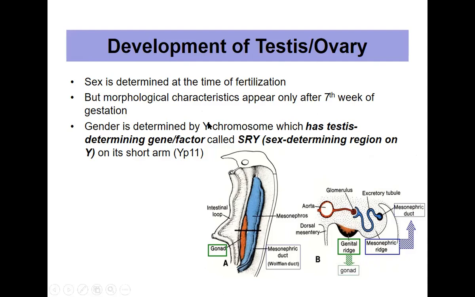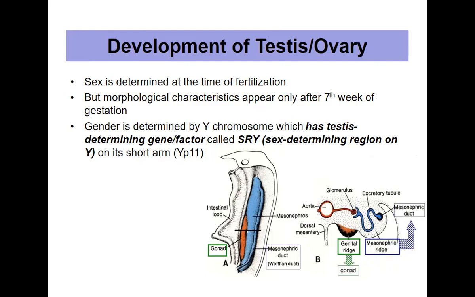Okay. So, the Y chromosome will have the testis determining gene, or it is also called the testis determining factor. On the Y chromosome, there is a gene called the testis determining gene or factor, also called the SRY, the sex determining region on the Y chromosome.